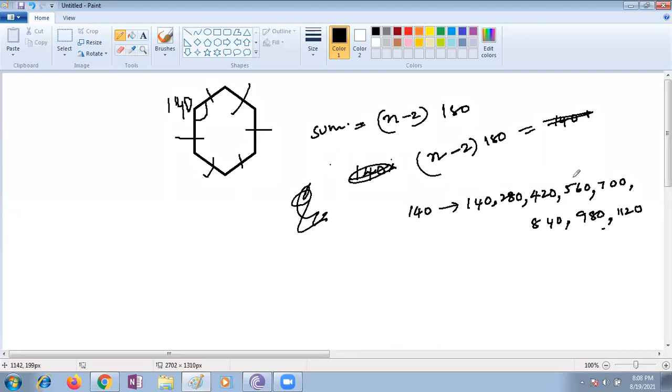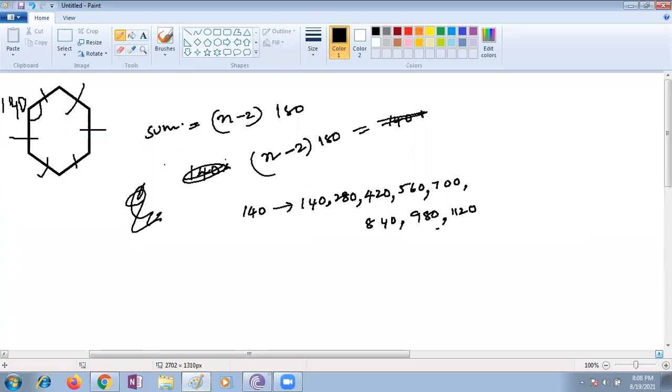Are there any 18 multiples in this? Why am I asking whether 18 multiples are there? Please check it. Any 18 multiples? 18 table. Who will say the 18 table fast? 18, 36, 54, ma'am.